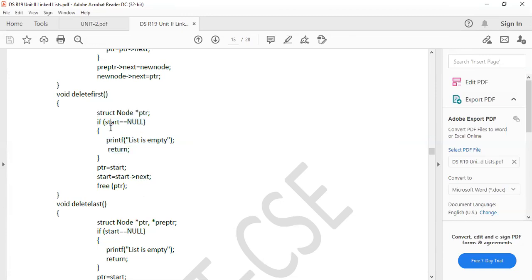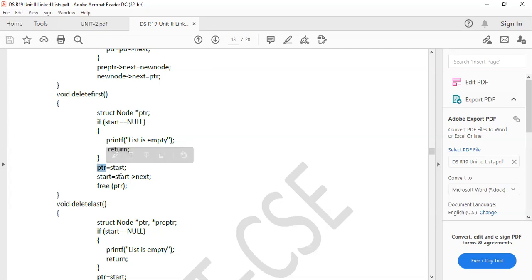Struct node star PTR. If start equals to null, that means for any linked list, the list is empty. If it is empty, it will display the message list is empty and return. That's it. Otherwise,